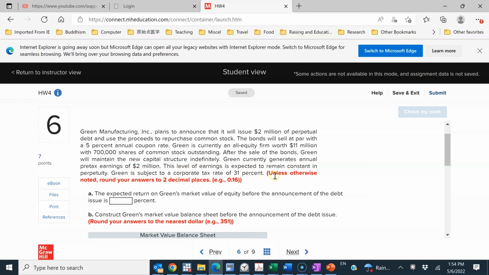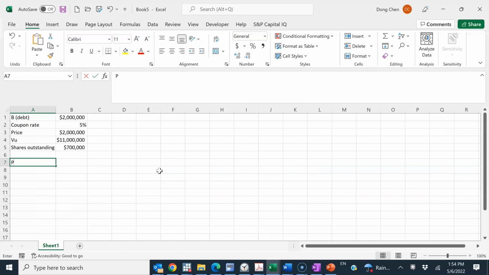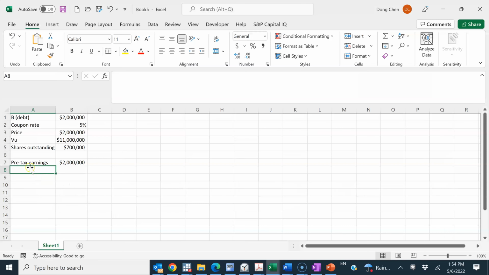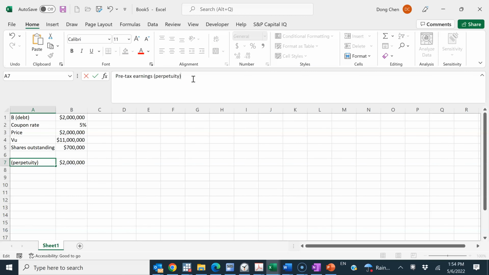Green currently generates annual pre-tax earnings of $2 million. So pre-tax earnings is $2 million. And the level of the earnings is expected to remain constant in perpetuity. So this is a perpetuity, right?